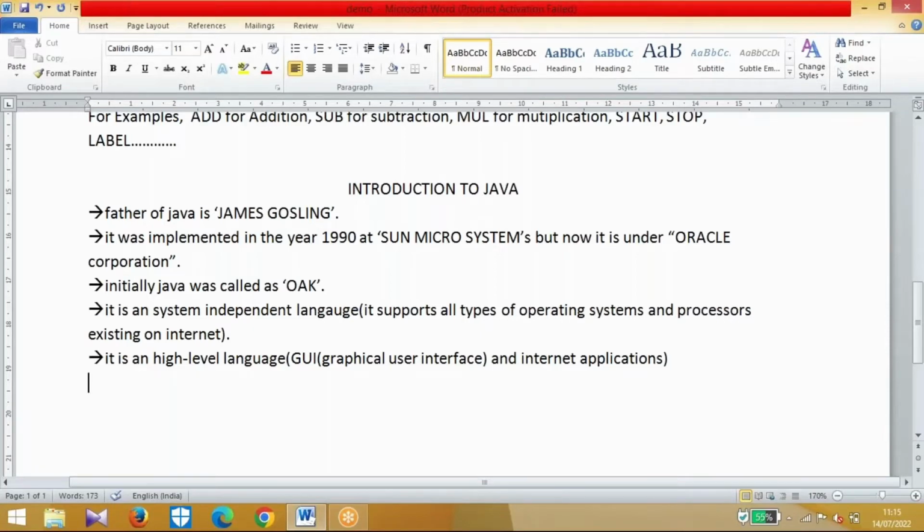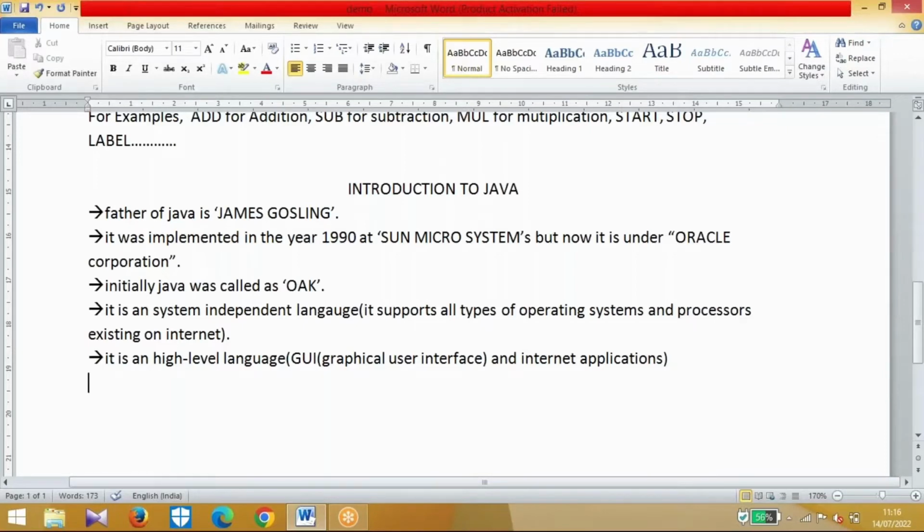Java language is developed by using two programming languages, that is nothing but C and C++. If you are learning Java, you should have a basic knowledge of C and C++. If you have basic knowledge of C and C++, it is easy to understand whatever concepts I have discussed in Java. If you have no idea about C and C++, I can explain each and everything in Java. Without any knowledge of C and C++, we can learn Java also.